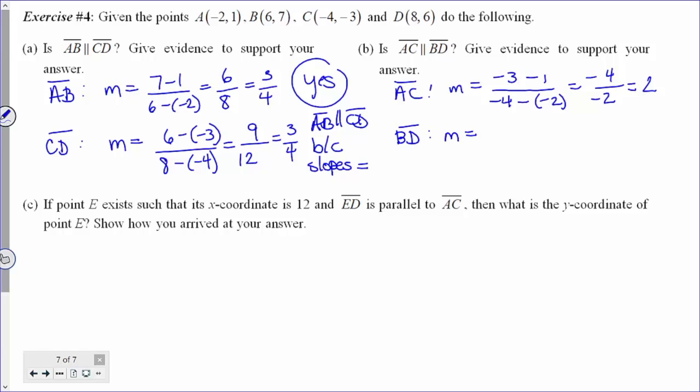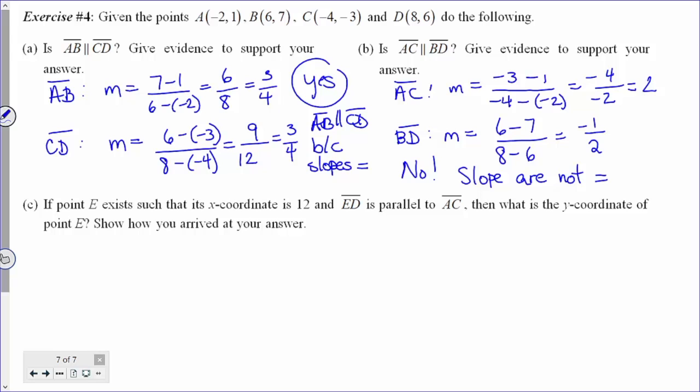It's going to have a slope of 6 minus 7 in the numerator and 8 minus 6 in the denominator, which is going to give us negative 1 in the numerator and 2 in the denominator. These two slopes aren't equal. And again, the connection between slope and parallelism is solid. If these two slopes aren't equal, then these two line segments can't be parallel. So absolutely not. No. Slopes are not equal.